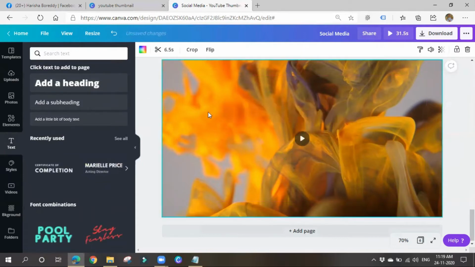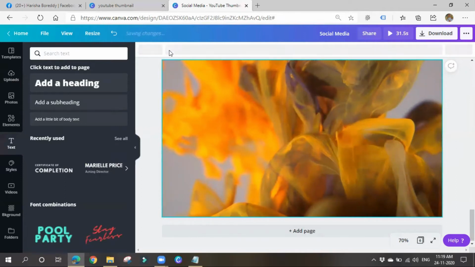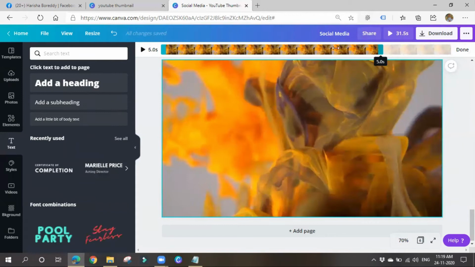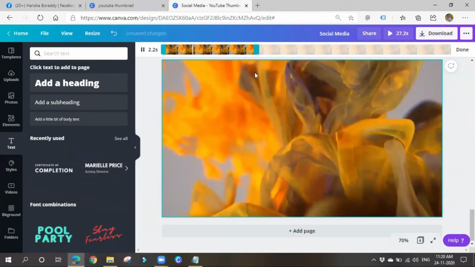You can also trim these videos. Okay. See, it is for 6.5 seconds, right? We can trim these videos also. So simply drag it. So now it will be running for 2.2 seconds only. Like this, you can trim your videos.